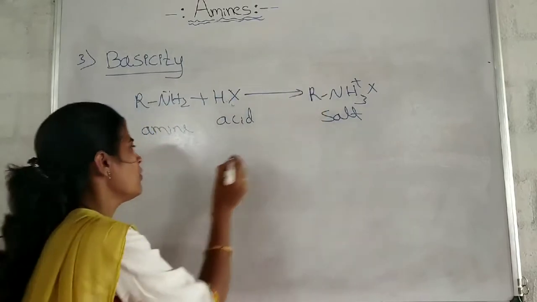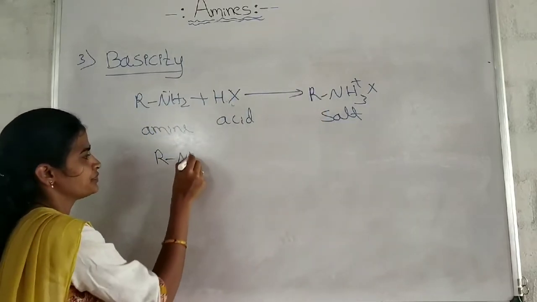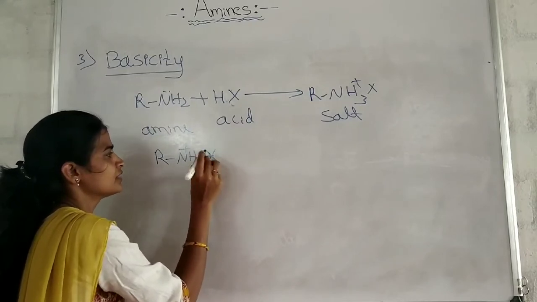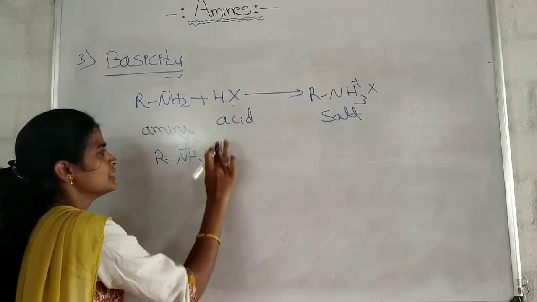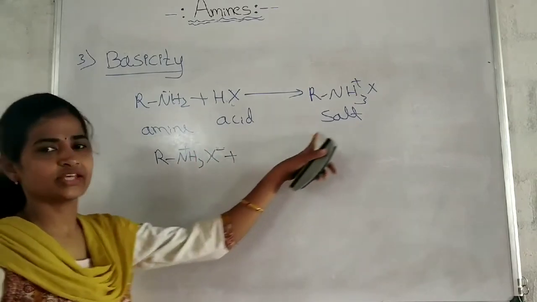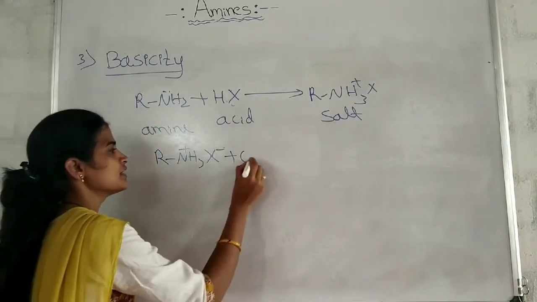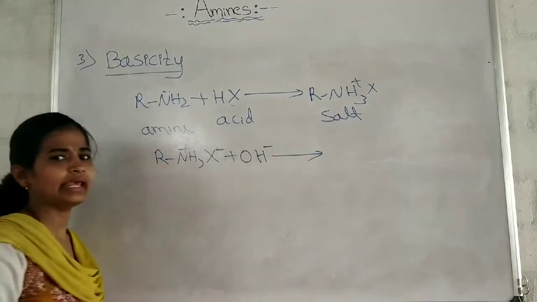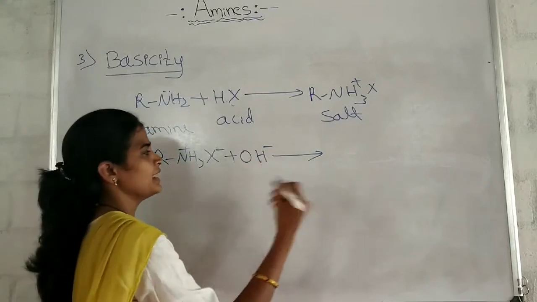Then what happens if the salt is treated with a base, any hydroxide, for example NaOH? What happens?